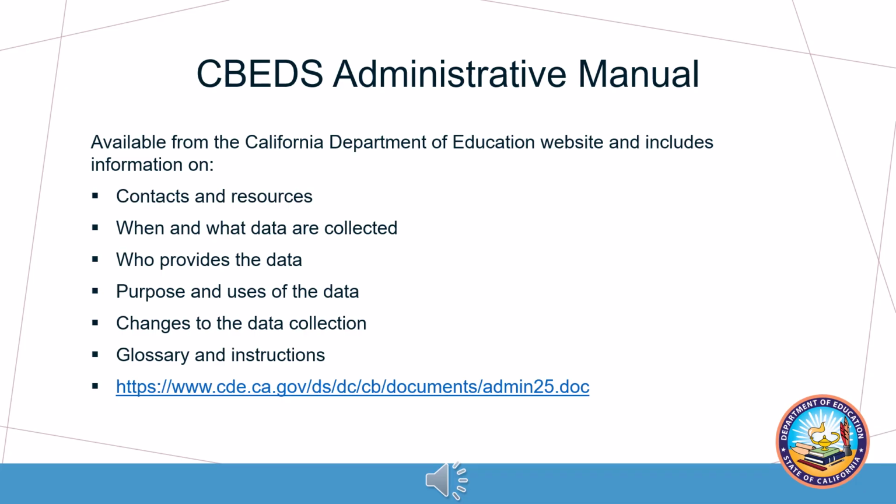We'd like to take a moment to highlight the key resources that CBEDS coordinators will need to utilize in order to successfully complete their CBEDS reporting requirements. These key resources include the CBEDS Administrative Manual and the list of expected schools. The CBEDS Administrative Manual is an instruction booklet that includes information on the following: contacts and resources, when data are collected, what data are collected, who provides the data, purpose and use of data, changes to the data collection, the data collection and submission process, the glossary and instructions. The administrative manual is available from the webpage listed.